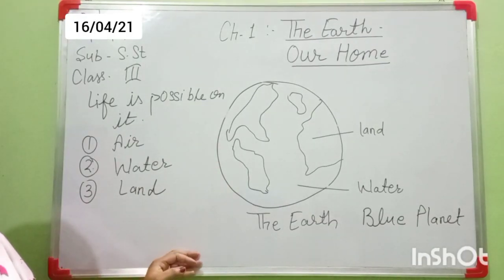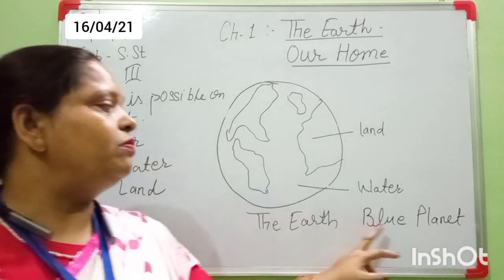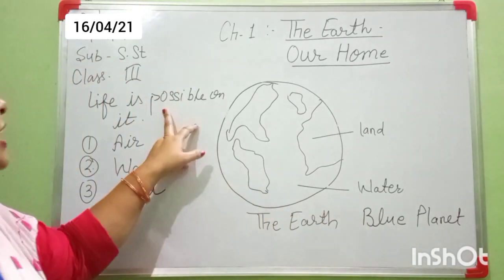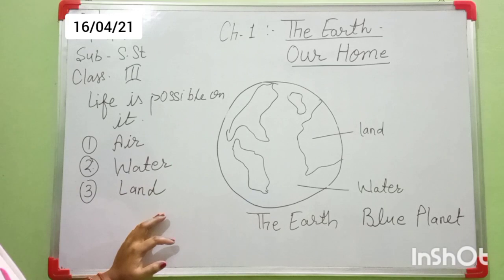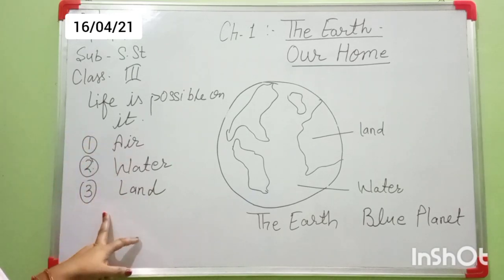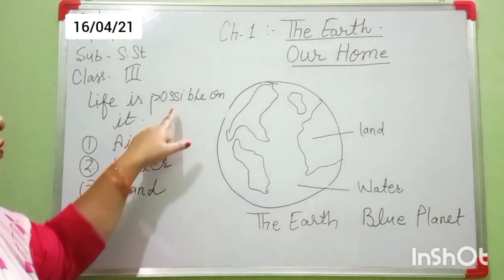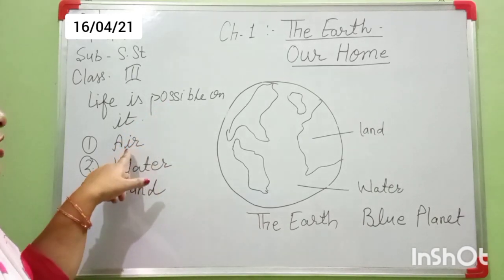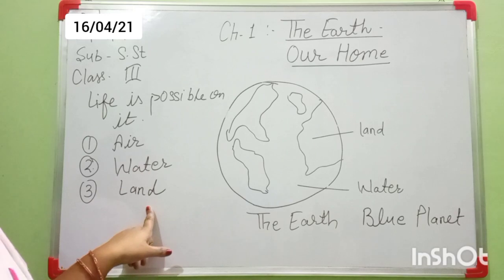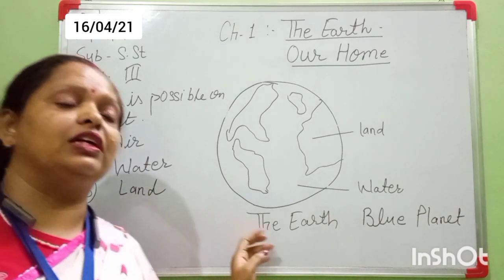What is the earth, why is it called the blue planet, and why is life possible on the earth? Because these things are present on the earth, that's why life is possible on the earth. Earth is made of air, water, land, that's why life is possible on the earth.